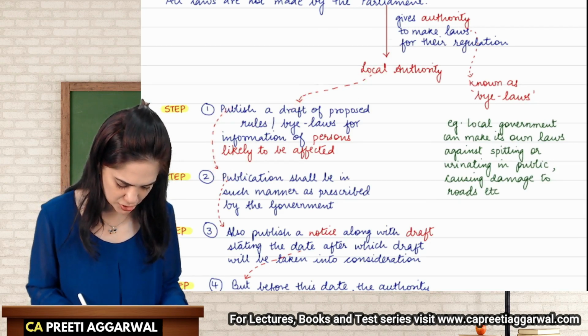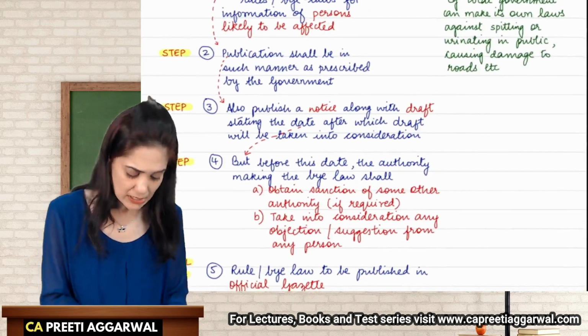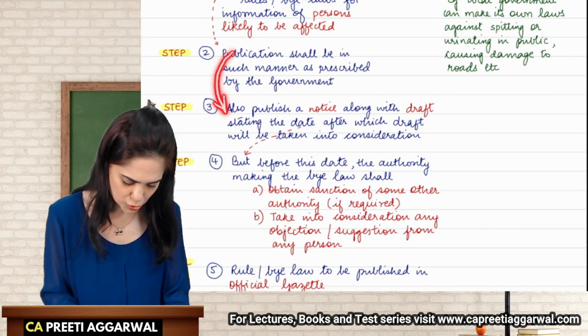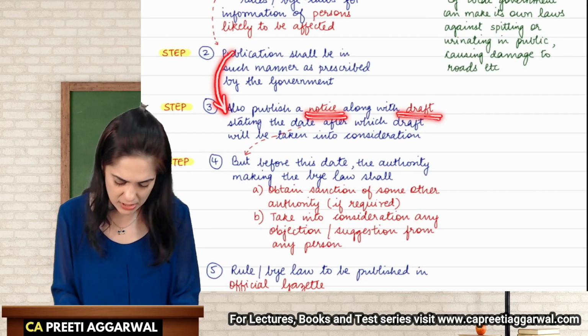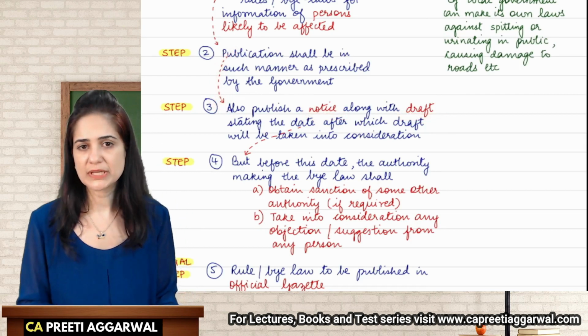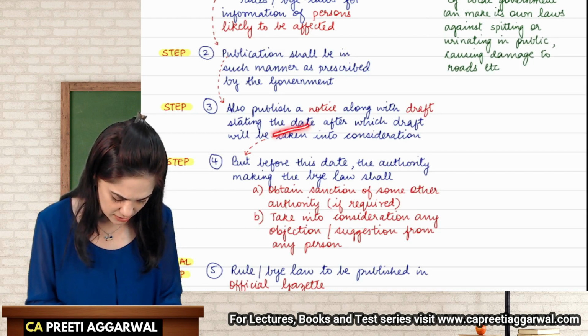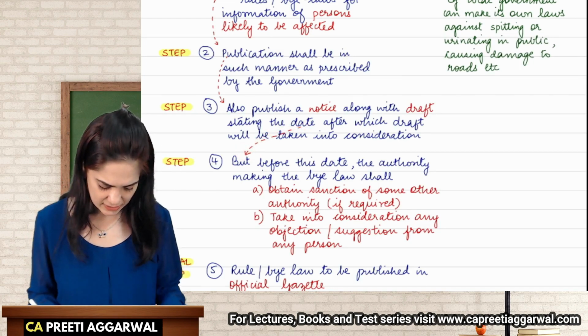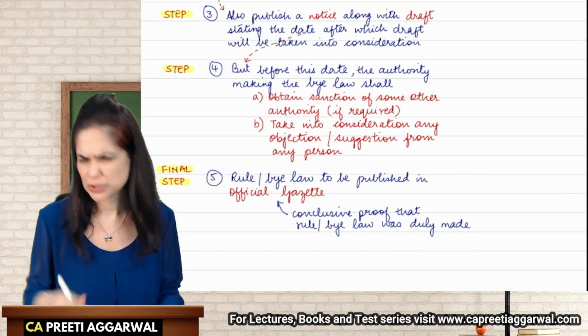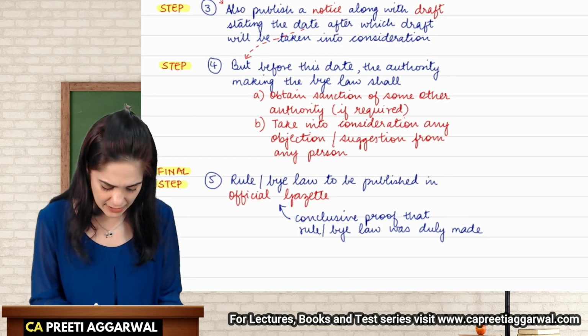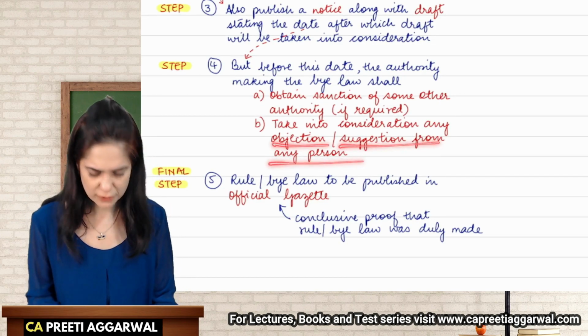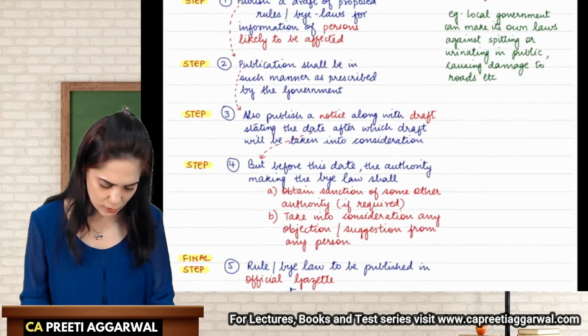It will be published in a manner as prescribed by the government. This publication will also be accompanied by a notice mentioning that after this particular date the draft will be considered. Before this date the authority will also obtain sanction of any other authority required, and take into consideration the objection or suggestion from any person.